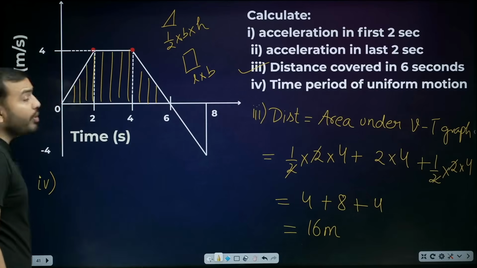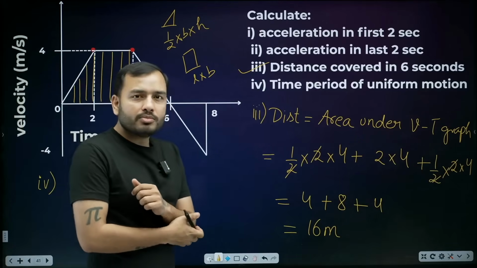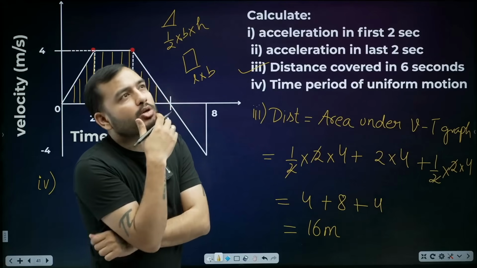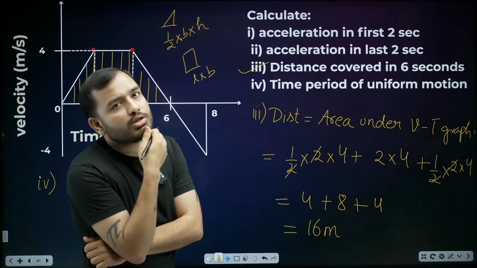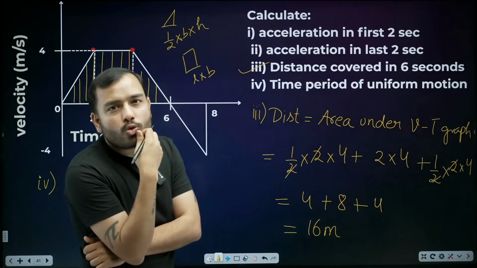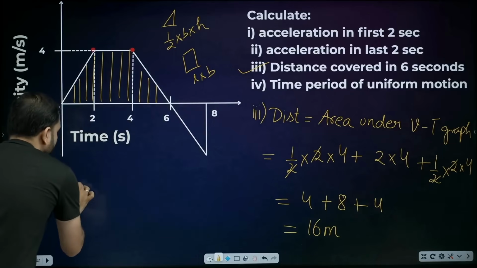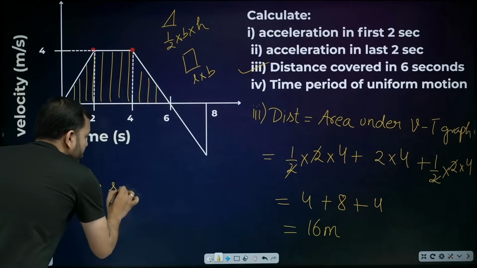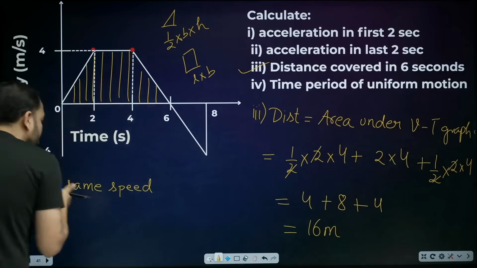Now the last part, beta, the time period of uniform motion. Now it's asking me, where is the motion uniform? Uniform motion means what? Acceleration should be 0. Speed should be the same, which means the slope should be 0. Didn't understand? Uniform motion, beta. Same speed means the final velocity should be the same as the initial velocity.